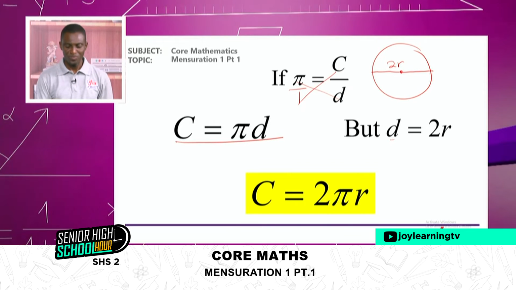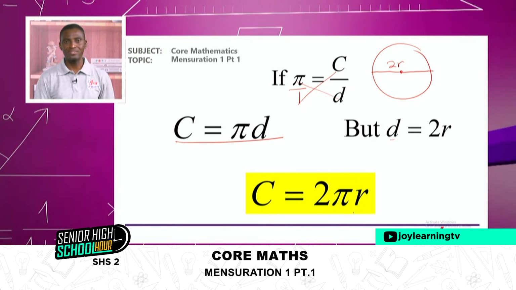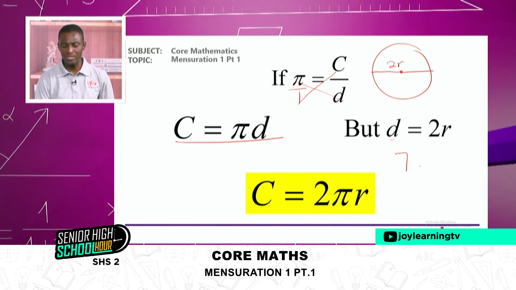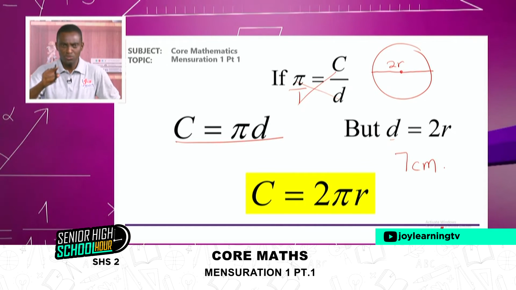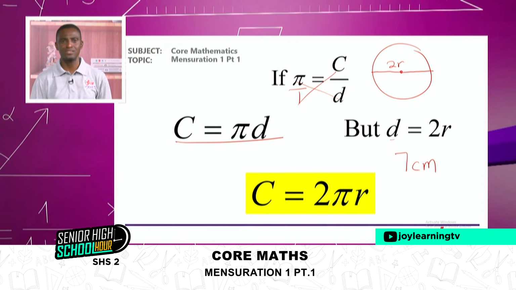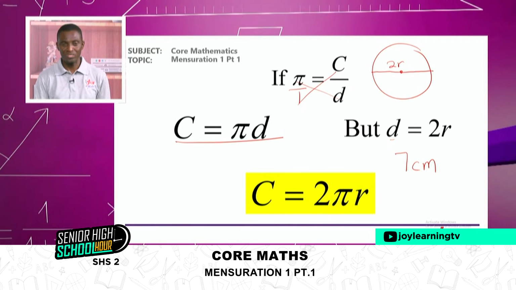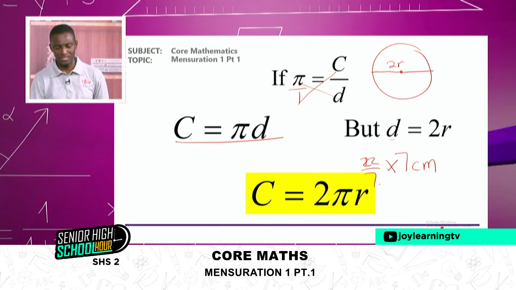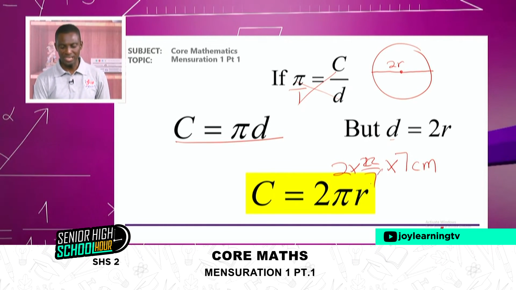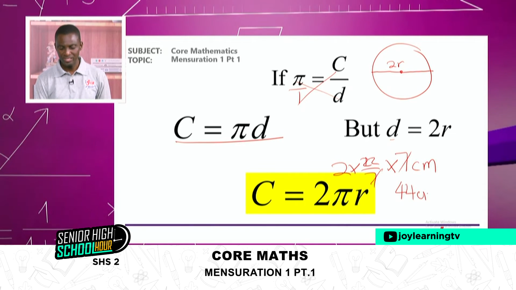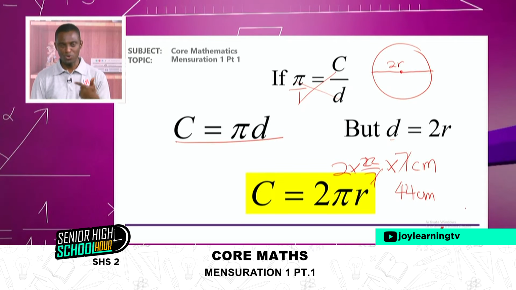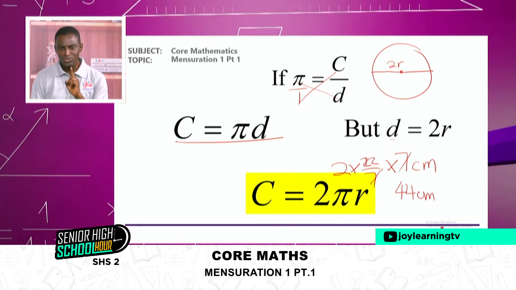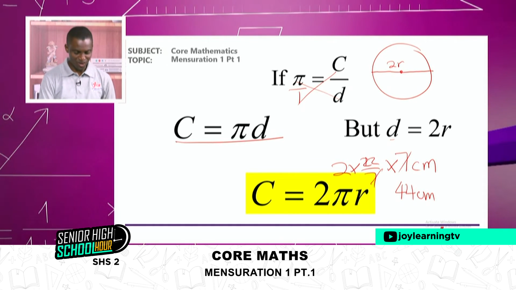So right now, tell me, if you give me a circular object, and you tell me that this circular object has a radius of, let's say, 7 centimeters, I should be able to tell you the circumference of that circular object by the relation, because I'll just multiply this by pi, which is approximately 22/7, then times 2, so that I can do this and get 44 centimeters. So if I know radius, I can tell you the circumference. And if I know the circumference too, I can tell you the radius of a circle.